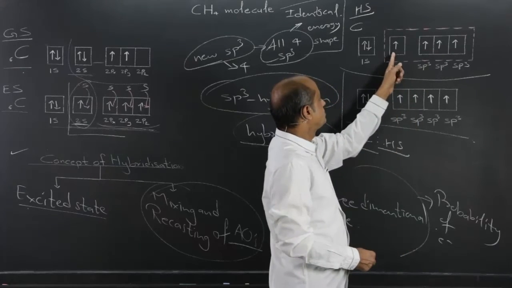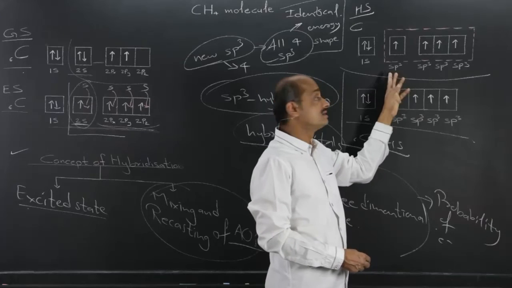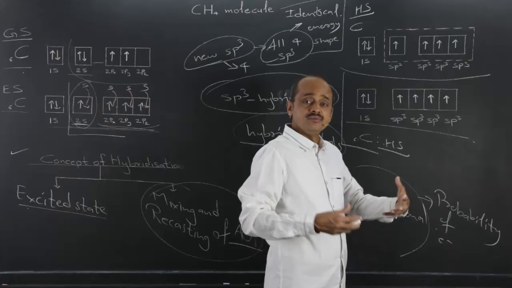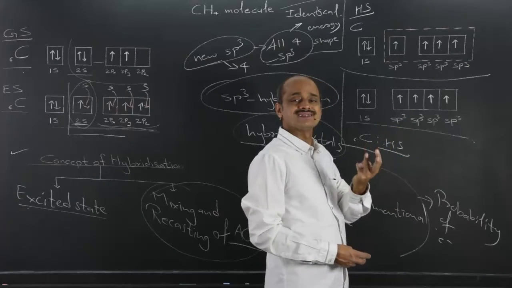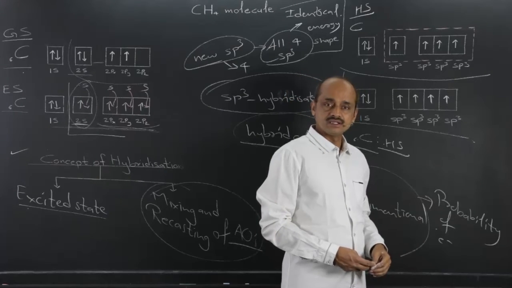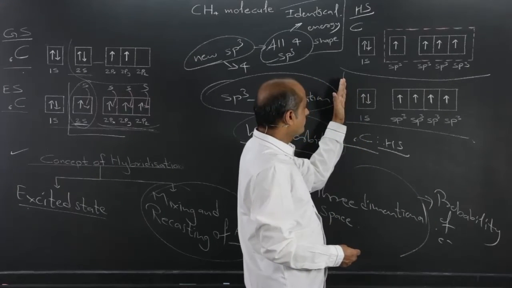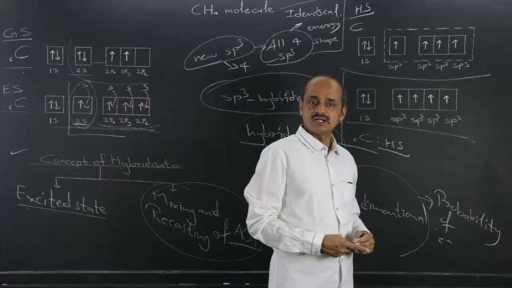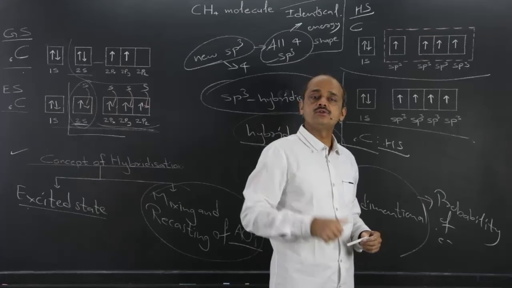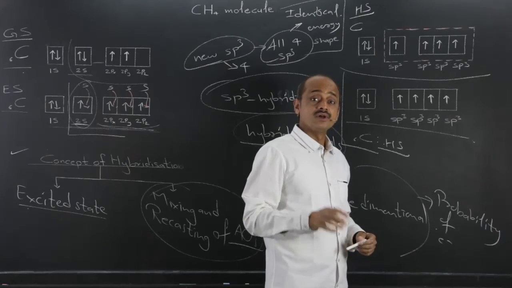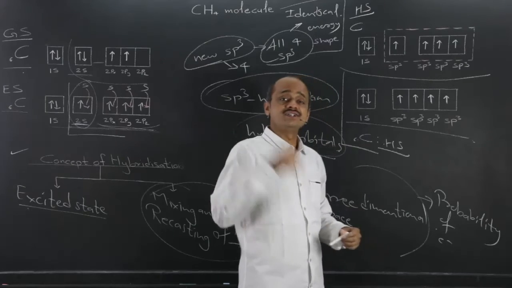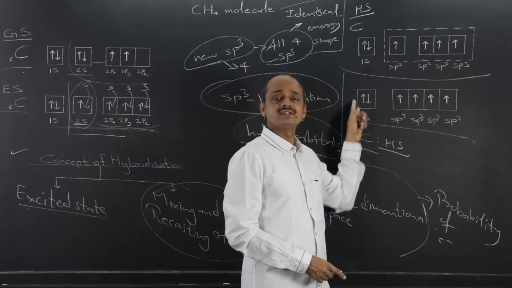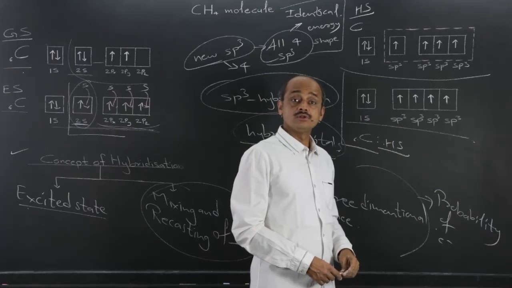identical shape, and each one will be labeled as sp3 because these four are developed by mixing and recasting of 1s and 3p atomic orbitals. So, this is the electronic configuration of carbon in hybridized state. In all those cases where carbon forms 4 bonds, not only methane, although we are considering methane molecule formation, excited state and then mixing and recasting means hybridized state of carbon, and this hybridized state of carbon is applicable to all those cases.